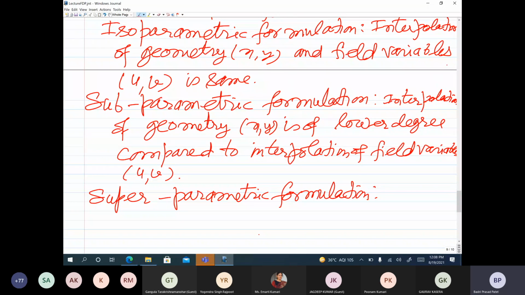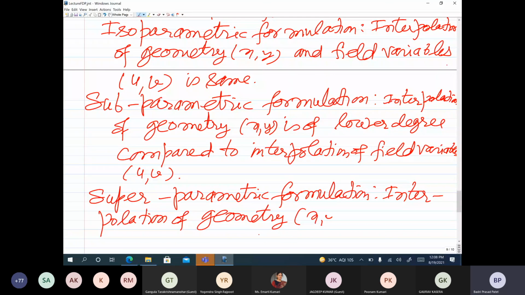In this case, the interpolation of geometry, that is xy, is of higher degree. Higher degree means you have a higher degree polynomial. Like now in the geometry you have zeta square and eta square terms also, whereas in the field variables u and v you have, say, zeta eta terms only.